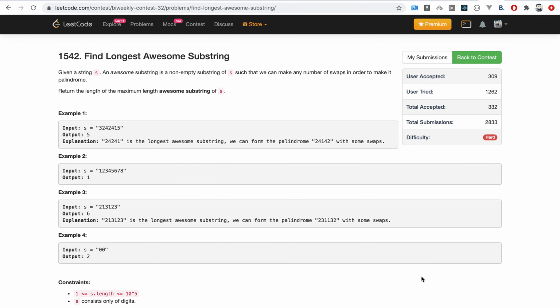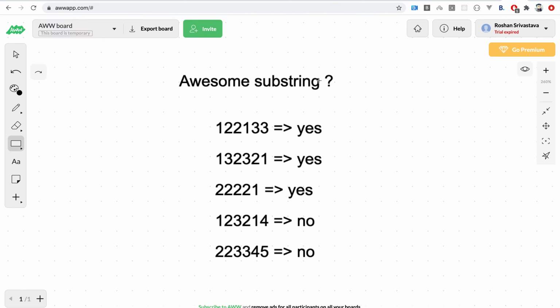So let's try to understand what makes a substring a palindromic substring, or what we can say an awesome substring. We are given that we can make any number of swaps for a given substring. So for example, I have listed down a few strings, and whether we can make these strings into a palindrome by making any number of swaps or not.